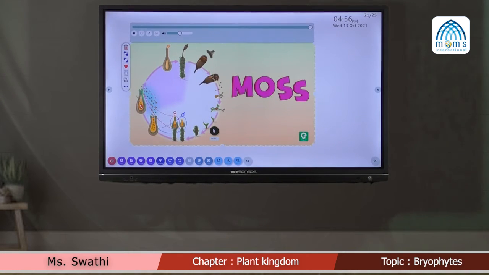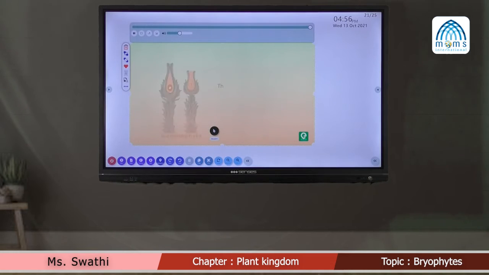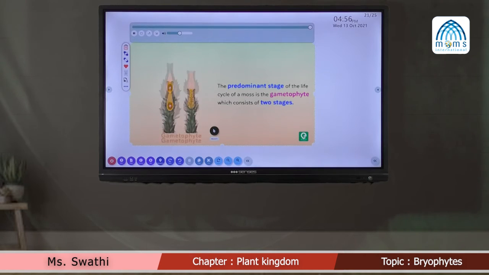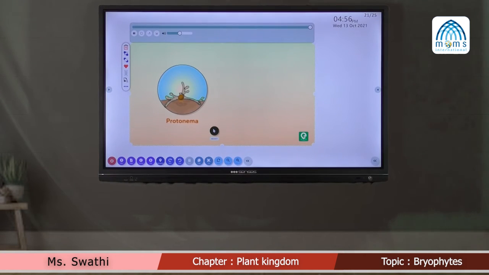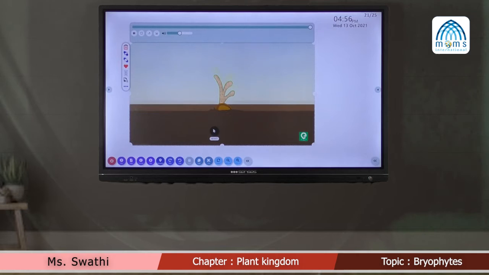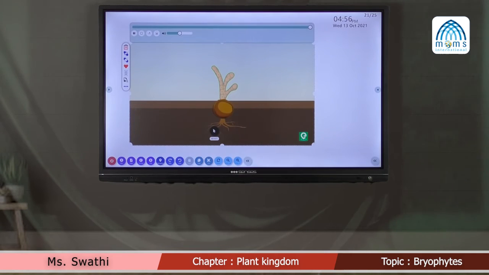Let's learn more about moss and its life cycle. The predominant stage of the life cycle of a moss is the gametophyte, which consists of two stages. Number 1, protonema, and number 2, leafy stage. The first stage is the protonema stage, which develops directly from a spore. It is a creeping, green, branched and frequently filamentous stage.